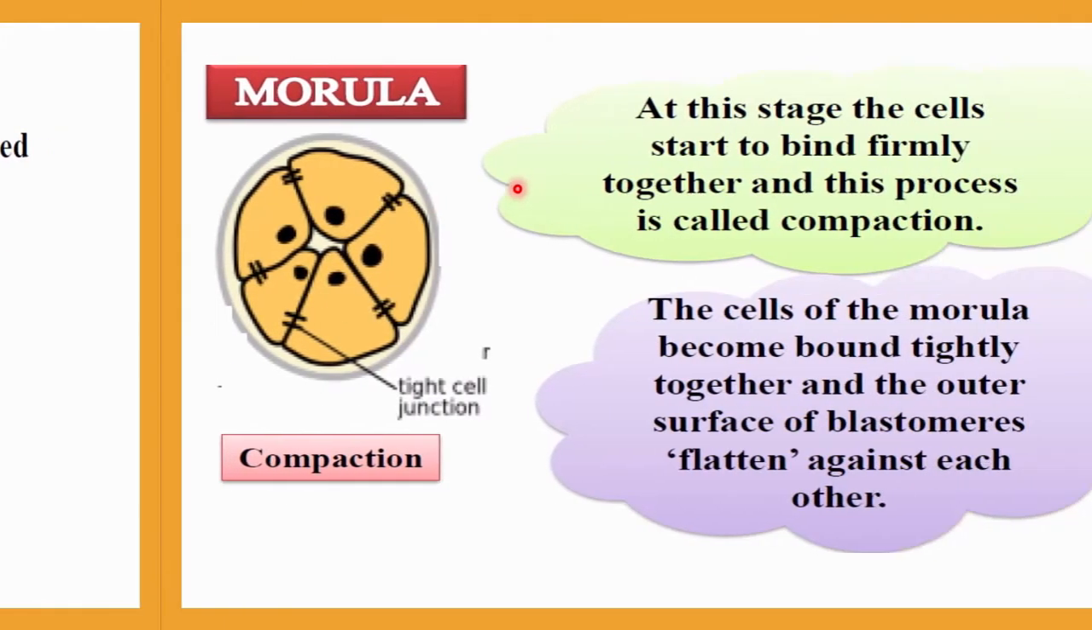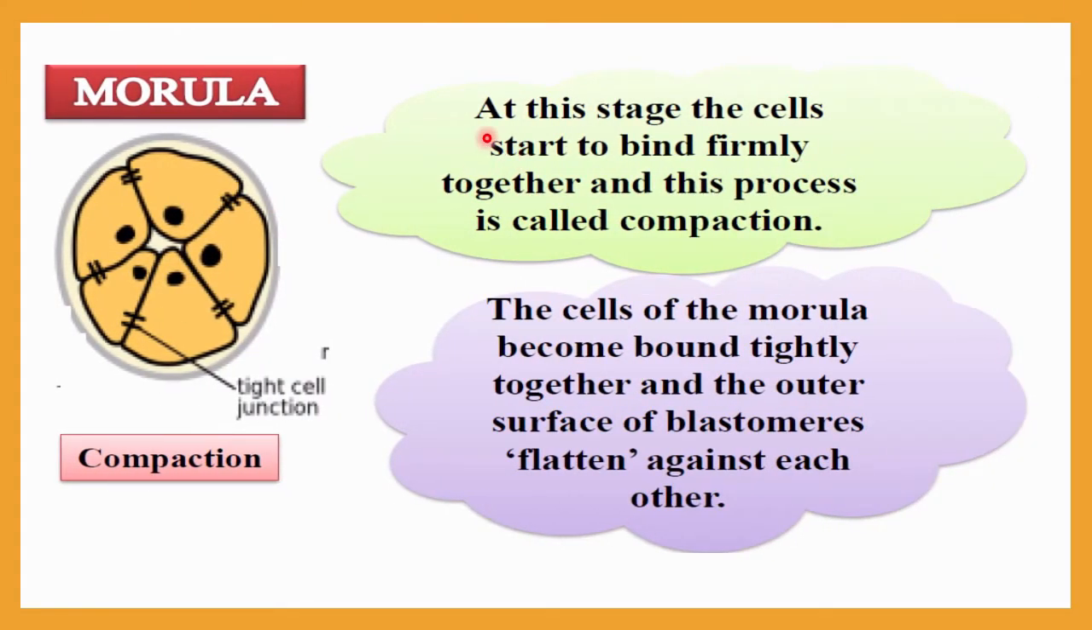Now let me understand more about the morula. At the morula stage, the cells start to bind firmly. Here you can see each cell binding towards the others, and tight cell junctions are found. This process of binding firmly together is called compaction. Here you can see compaction will occur between all cells.